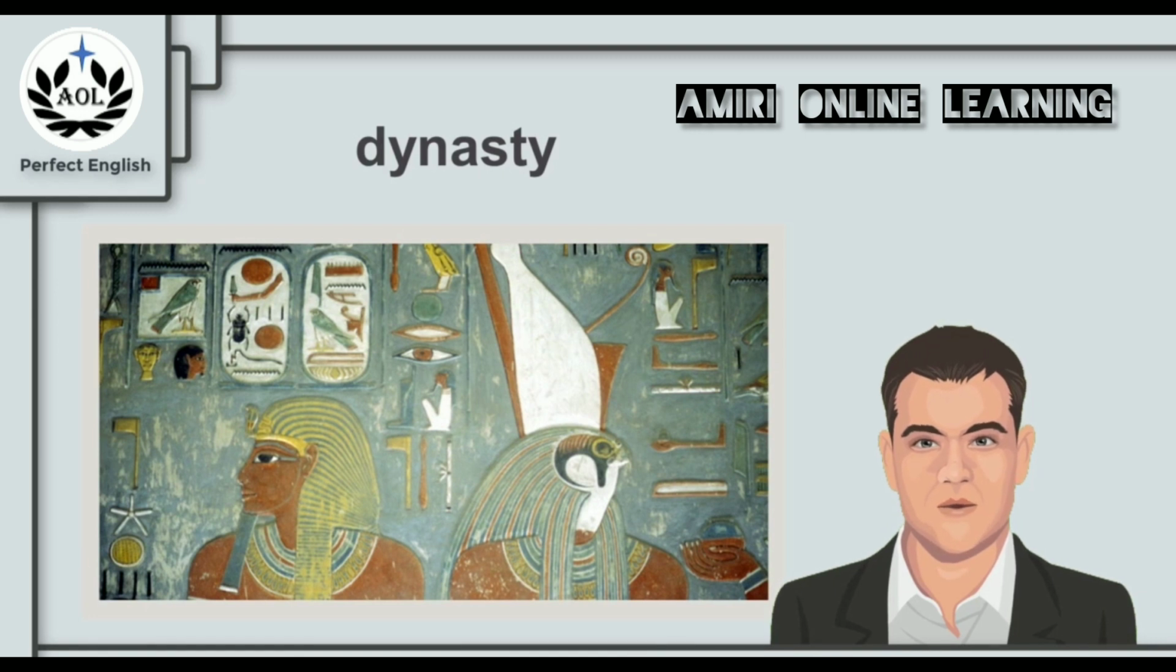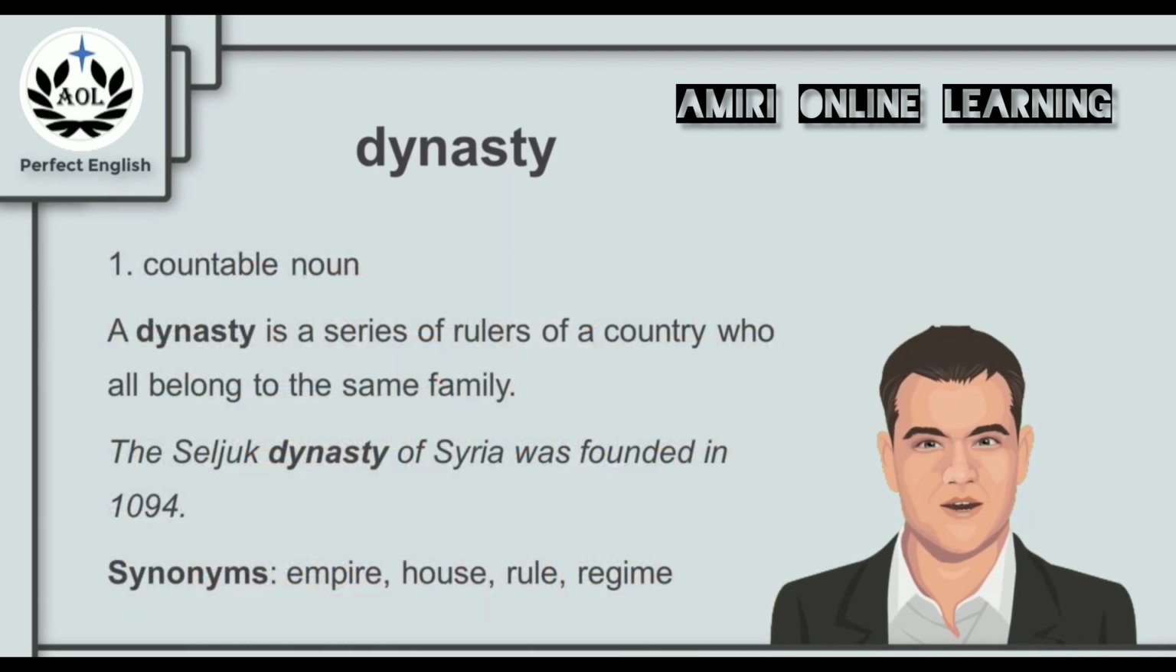Now you look at the picture, now obviously it comes from Egypt. We have hieroglyphics, we have all those beautiful paintings of maybe kings and gods of Egypt, and we wonder, how does that relate to the word dynasty? Does it have to do with Egypt itself, with the hieroglyphics on the wall, or with kings or gods? Let's find out. A dynasty is a countable noun. A dynasty is a series of rulers of a country who all belong to the same family.